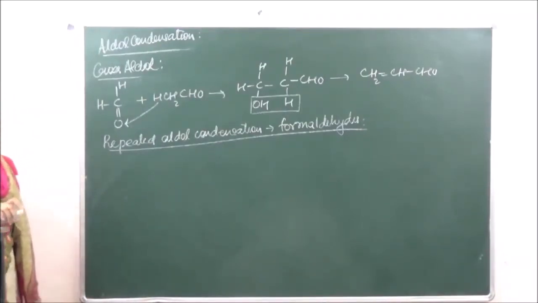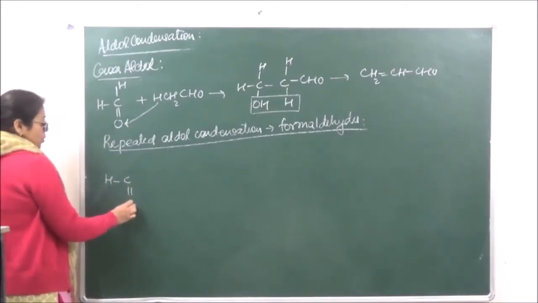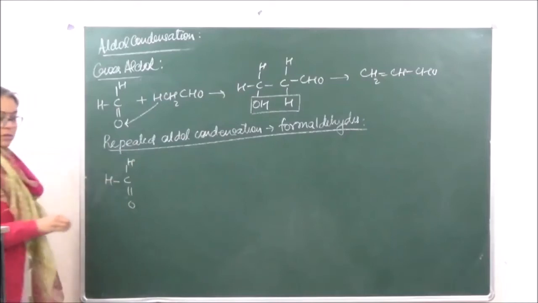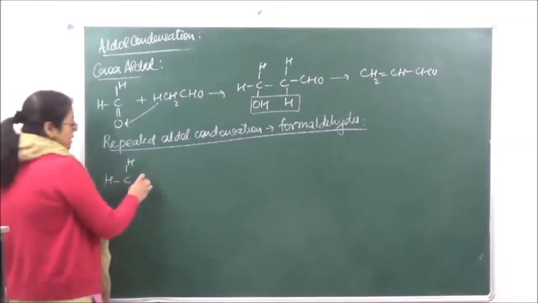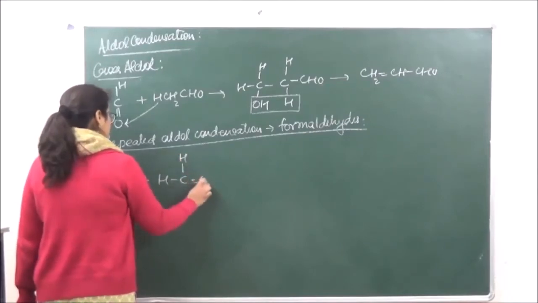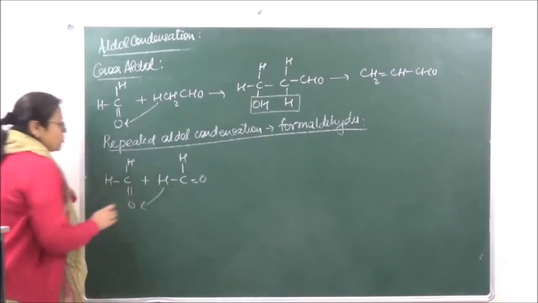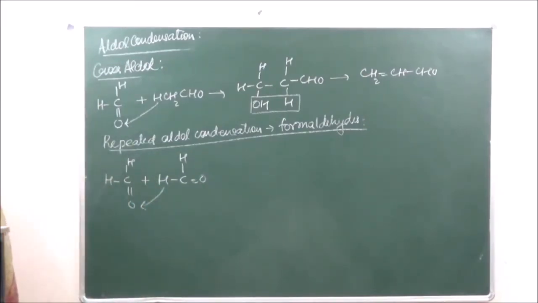Okay, so let's see how this reaction is going to take place over here. We have H, C, double bond O and H, right? This is going to react with another molecule of formaldehyde. This hydrogen is going to migrate over here.